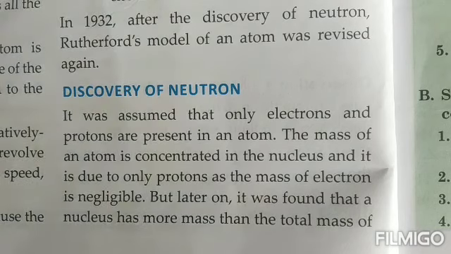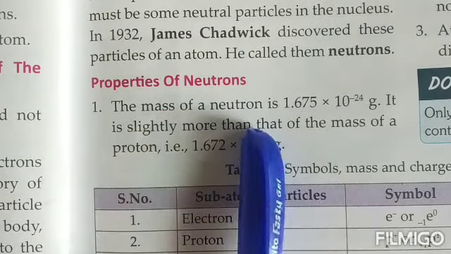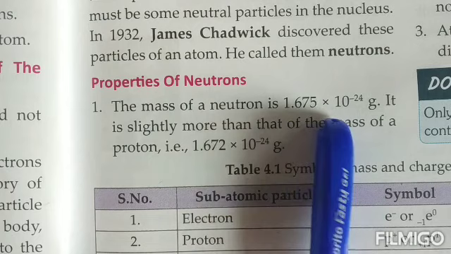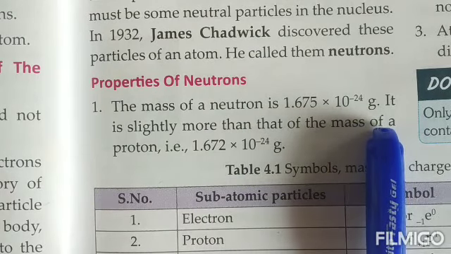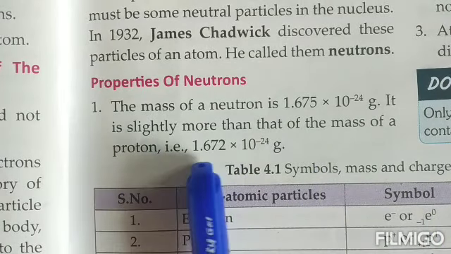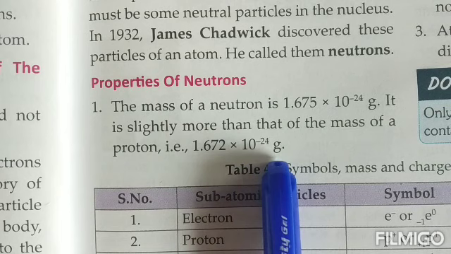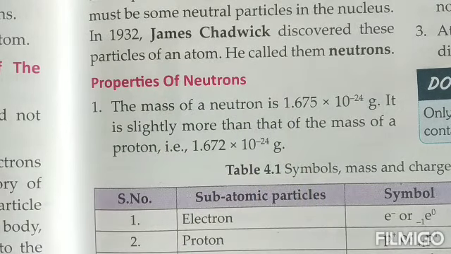The properties of the neutrons, let's see that. Now see the properties of the neutron, children. The mass of a neutron, underline this number, children, 1.675 into 10 to the power minus 24 grams, is slightly more than the mass of a proton, which was only 1.672 into 10 to the power minus 24 grams. So the mass of a neutron is slightly more than the mass of a proton.